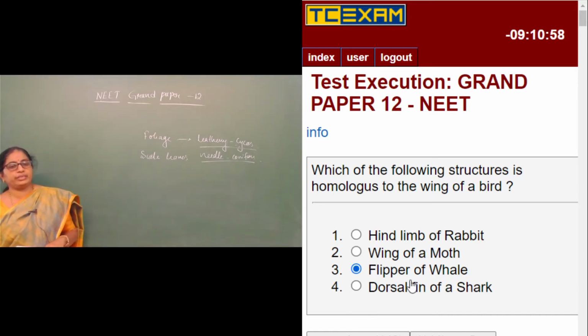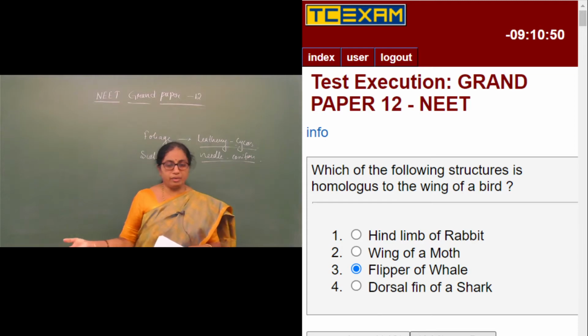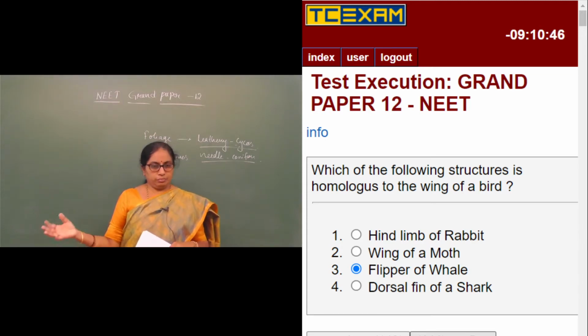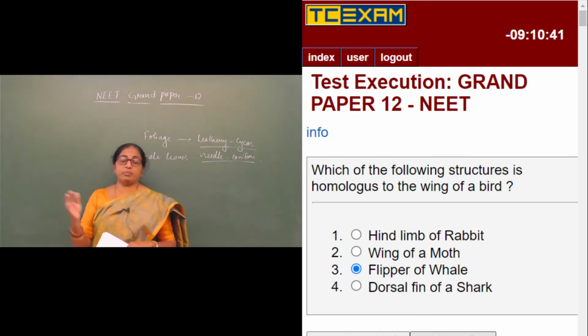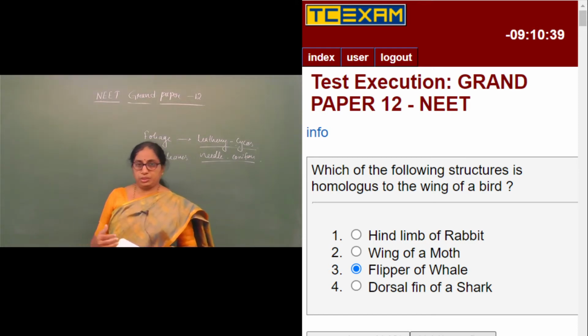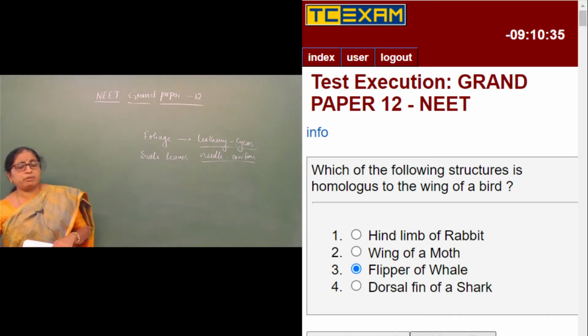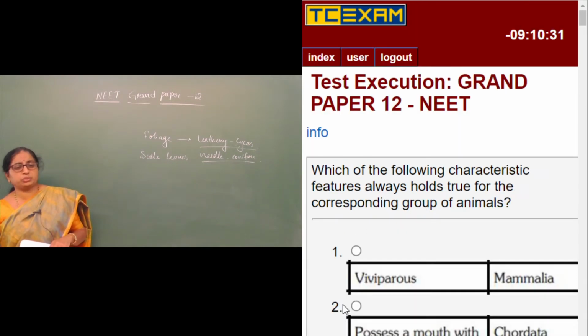Therefore, the right answer is that the flipper of whale is homologous to the wing of a bird, which explains homology, an important phenomenon telling us that these organisms might have got a common ancestor. It is also an example of divergent evolution. Well, moving on to the next question.